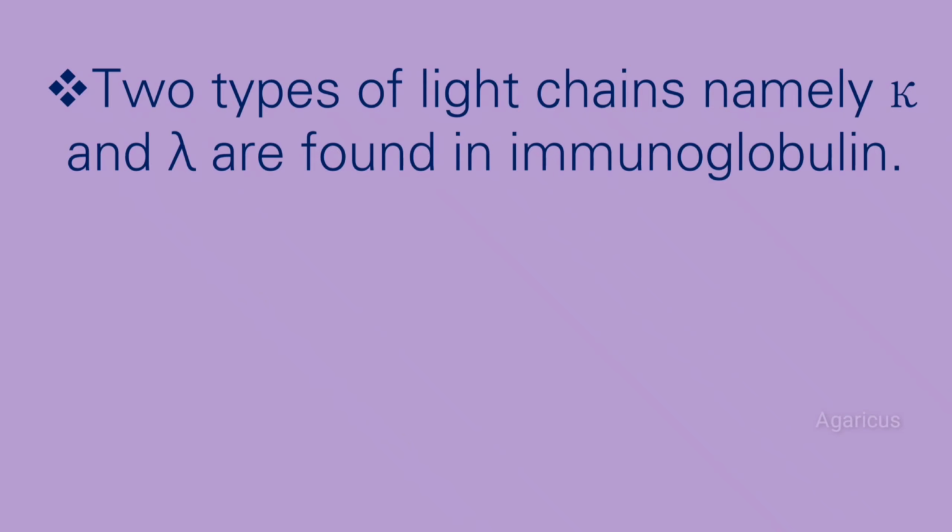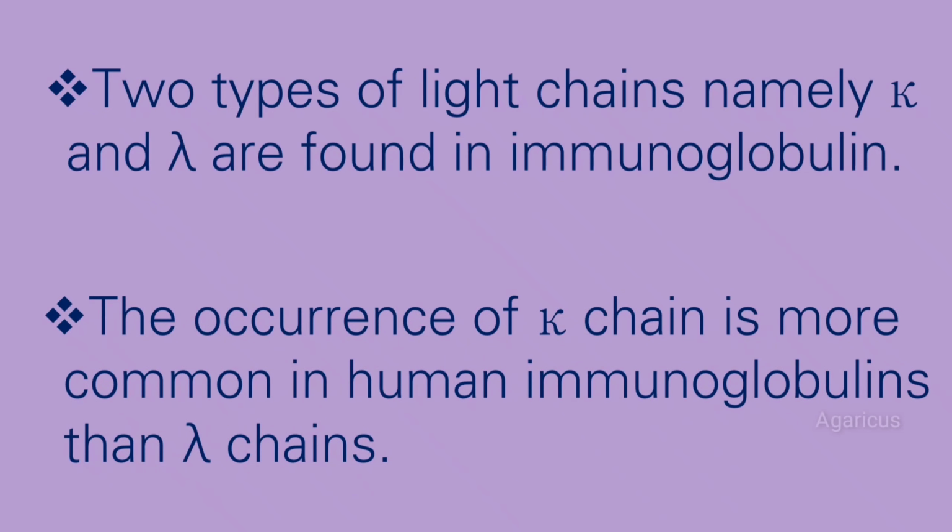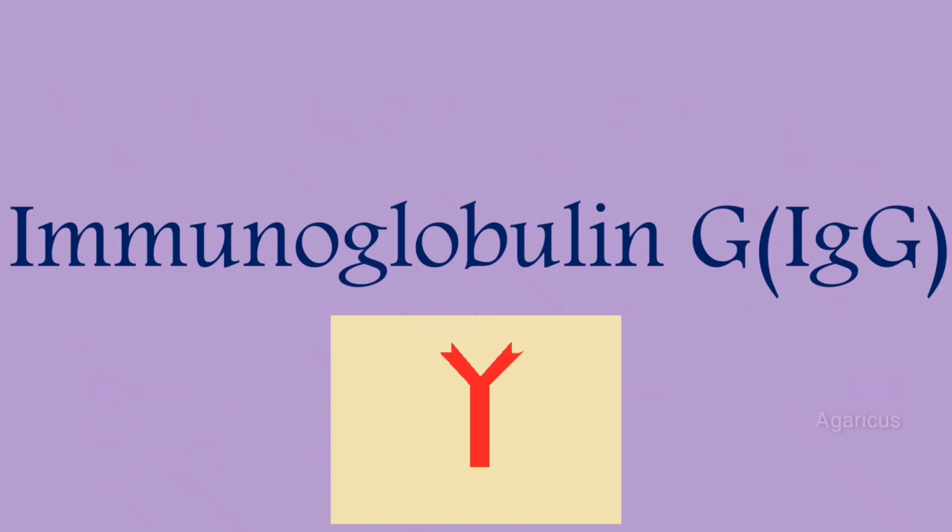Two types of light chain, namely kappa and lambda, are found in immunoglobulin. The occurrence of kappa chain is more common in human immunoglobulins than lambda chains.